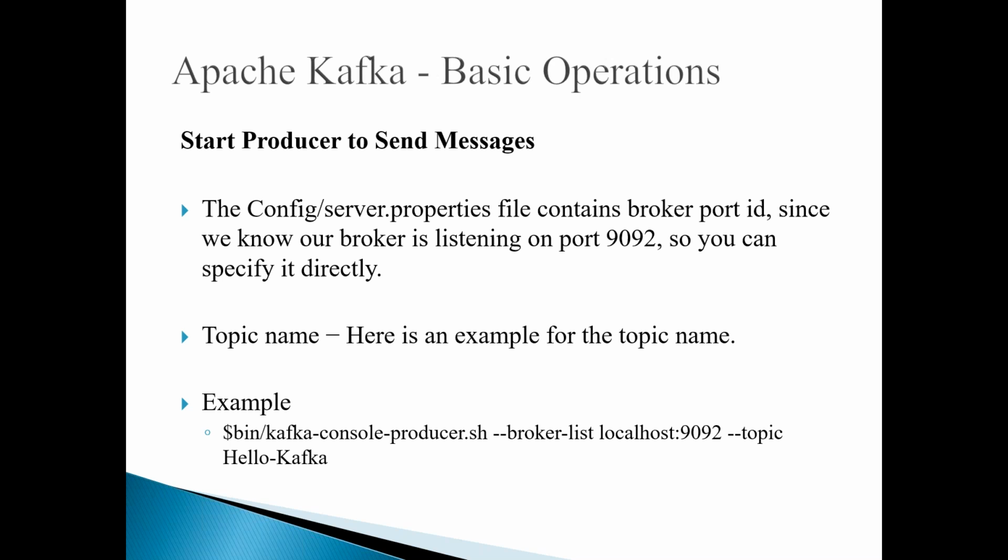Here we are specifying the host name and port number, and then we specify the topic name as well, so that the producer can push and publish a message to the topic called Hello Kafka, which is associated with a broker running at localhost:9092.